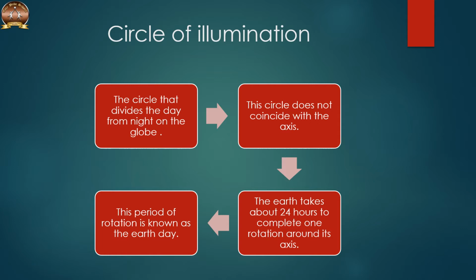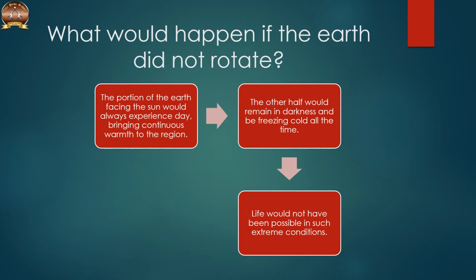The earth takes about 24 hours to complete one rotation around its axis. The period of rotation is known as the earth day. This is the daily motion of the earth. Now let us see what would happen if the earth did not rotate. The portion of the earth facing the sun would always experience day, thus bringing continuous warmth and heat to the region. But the other half would remain in darkness and it would be freezing cold all the time. So life would not have been possible in such extreme conditions.